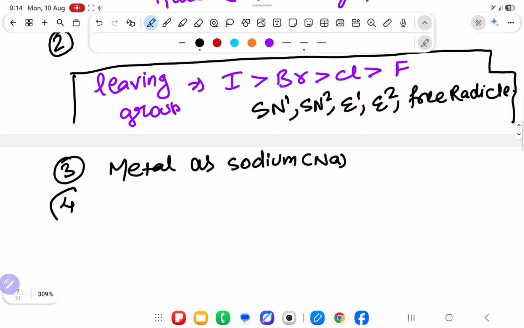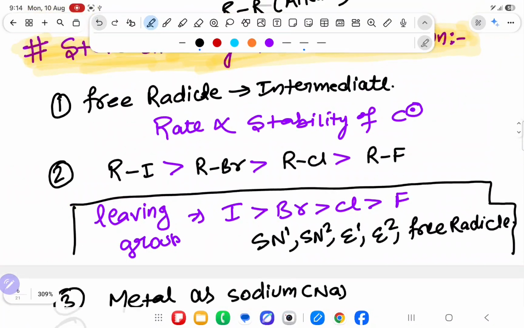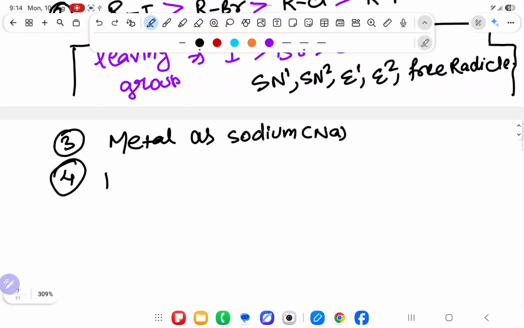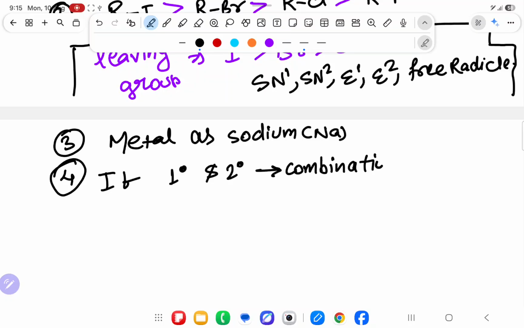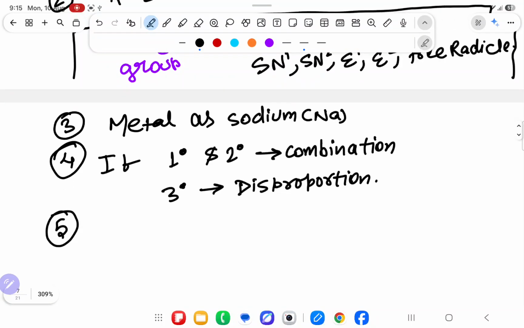Fourth important point: if 1 degree and 2 degree, then it will do combination. Sir, how many times will you write? As much time as is possible. And if it is 3 degree, then it will do disproportionation. Okay, sir, this point we understood. Go with the next point. Fifth important point, you will see that symmetrical alkane is formed.